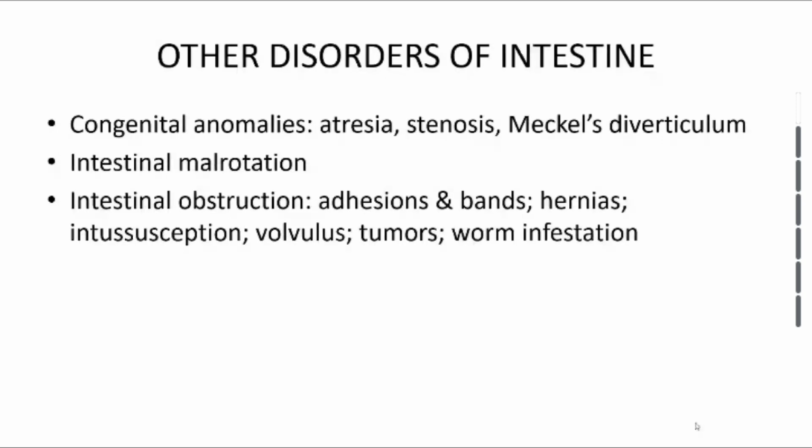You can have worm infestation. For example, we have a common worm we call roundworms, Ascaris lumbricoides, that I'm sure you'll be able to look at later on in your learning through the years. It's especially common in children, and it can multiply so much within the intestine that it causes blockage of the small intestine. These worm infestations mostly occur because of poor hygiene, maybe low socioeconomic status. Those are the places where you are likely to have people developing worm infestation.